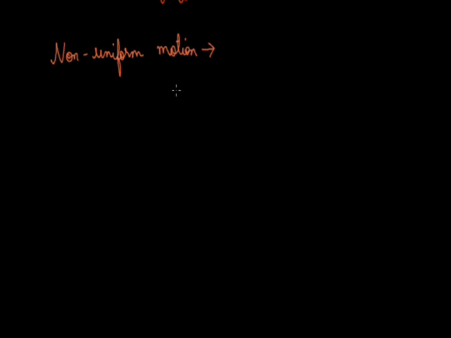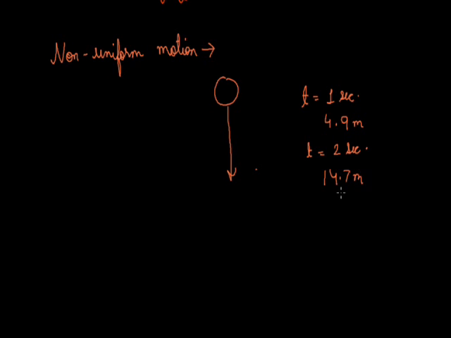For example, if we consider that a ball is falling downwards, towards the ground, then the ball covers unequal distance in equal interval of time, such that if we take t equal to 1 second, if in the first second it covers 4.9 meter of distance, then in t equal to 2 seconds, in the second second it will cover 14.7 meter and so on.